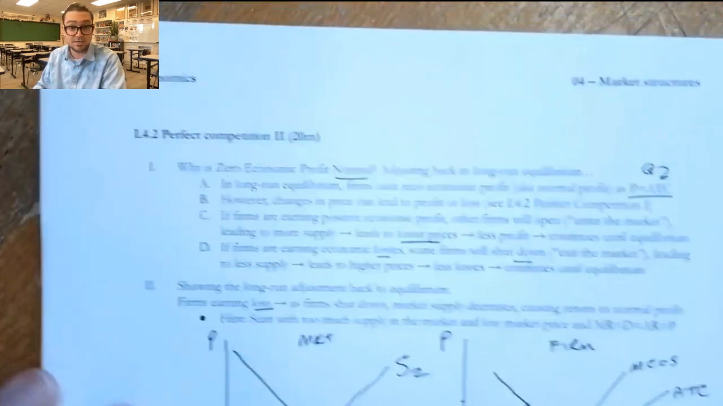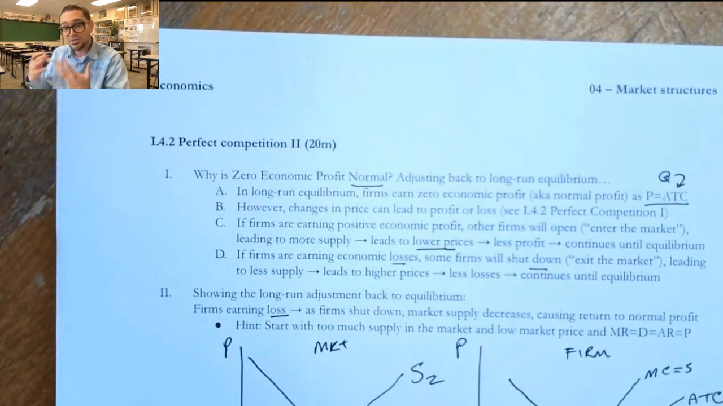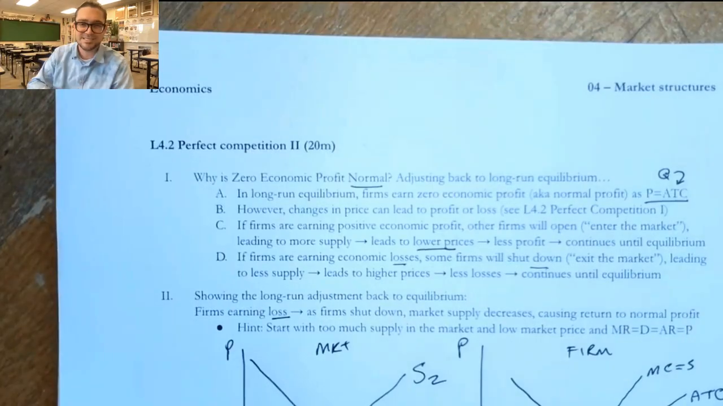So hopefully this helped you understand a little bit about why we call zero economic profit normal and the adjustment back to long run equilibrium.